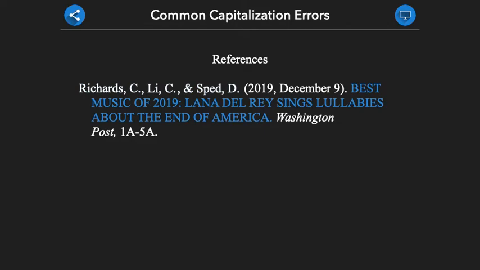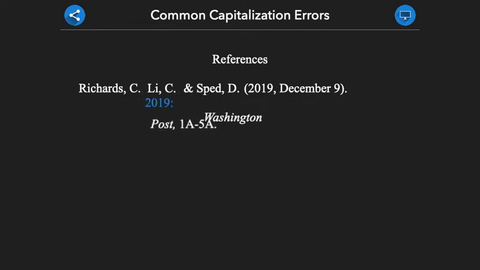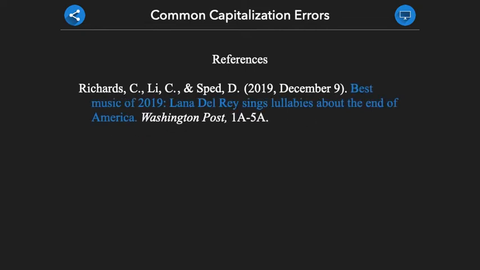For article, book, and web page titles, there are only certain words that are capitalized. We will capitalize the first word of the title, the first word of any subtitle, and any proper nouns, such as the name of a person, company, country, product, etc. These are the only letters that are capitalized. Everything else is lowercase.